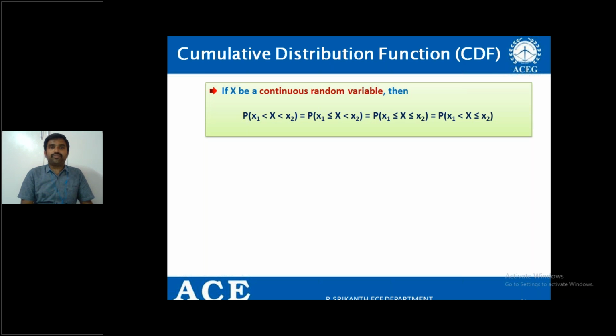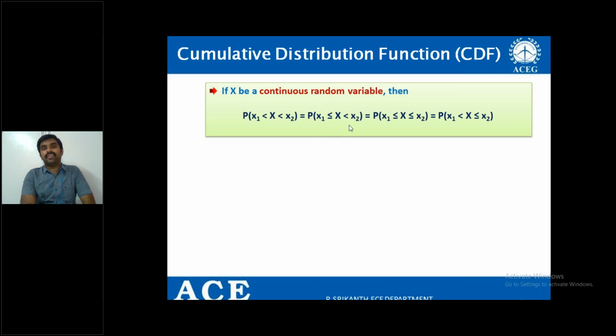For example, if I take a continuous random variable and I would like to find the probability of x1 less than x less than x2, that is in between x1 and x2, that is absolutely equal to x1 less than or equal to x less than x2.